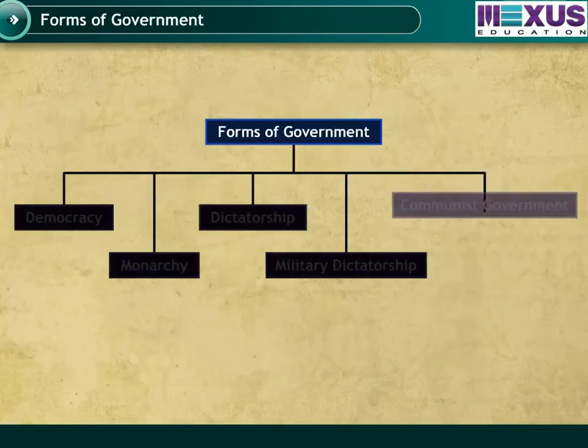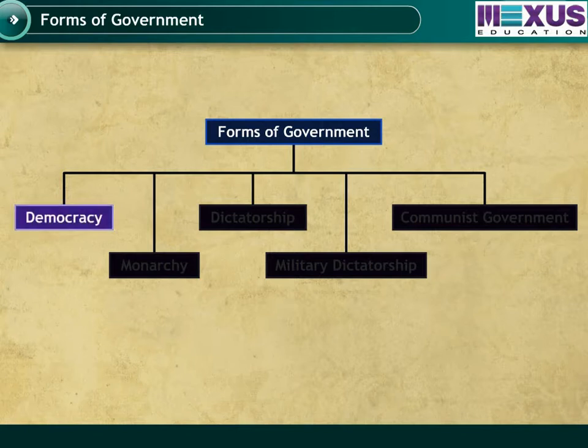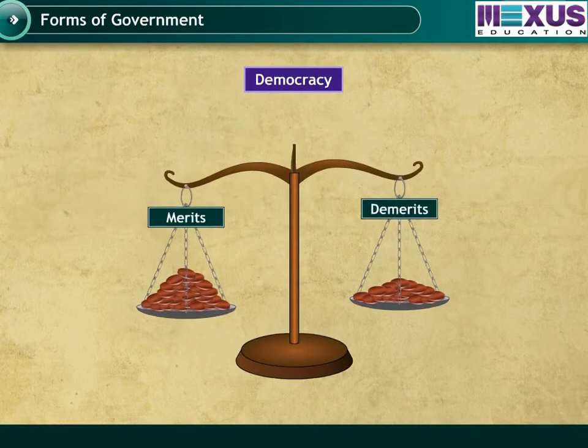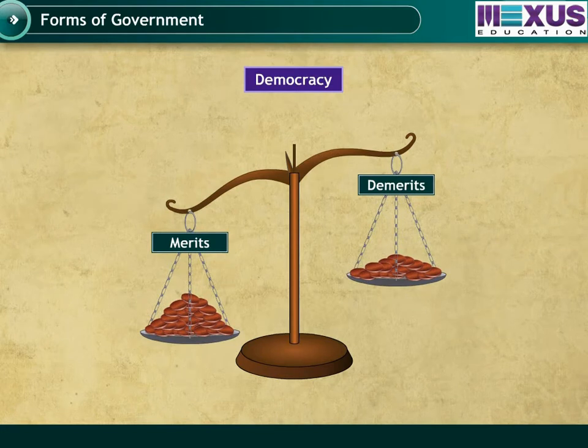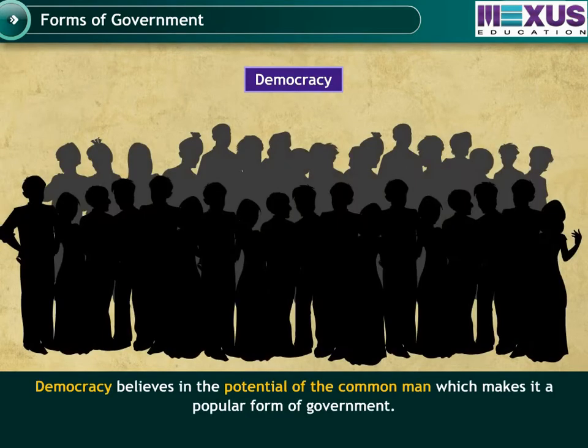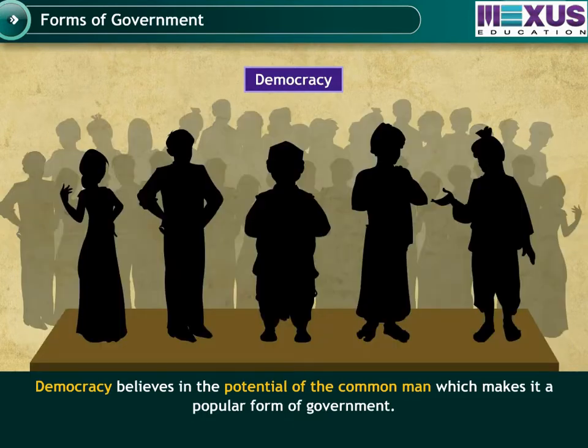There are 5 different forms of government, namely democracy, monarchy, dictatorship, military dictatorship and communist government. Of all these forms of government, democracy has a greater number of merits than demerits. Democracy believes in the potential of the common man, which makes it a popular form of government. Now let us take a look at each of these forms of the government in detail.